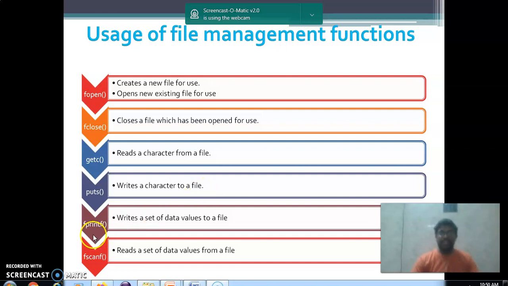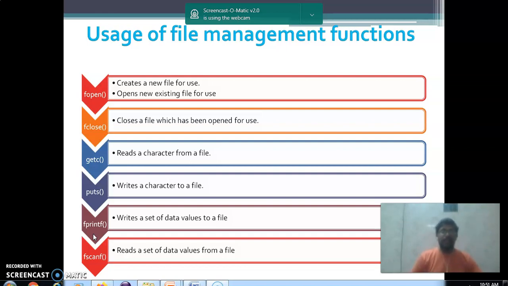What is fprintf actually? It is similar to your printf function. With the printf function, we print all the data available in your variable, and that will be displayed in the output window. The fprintf function is used to write all the data available in a particular variable into your file only. Instead of the output screen, it will be displayed in your file.